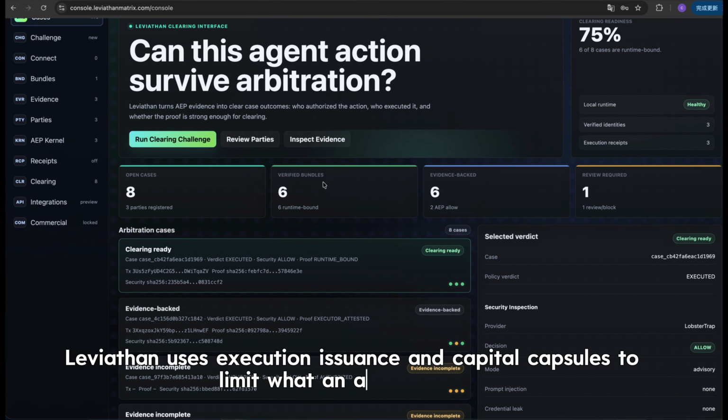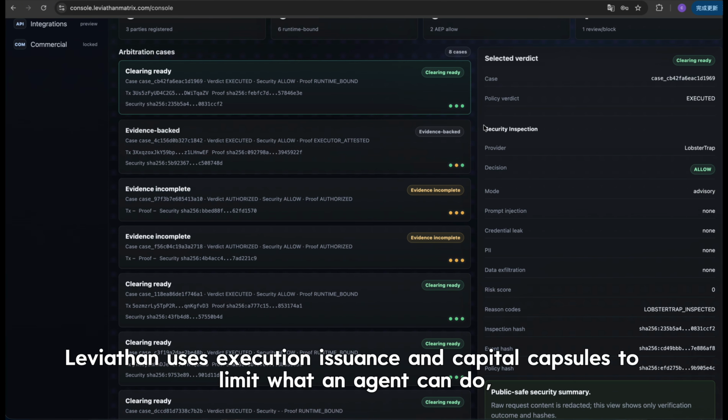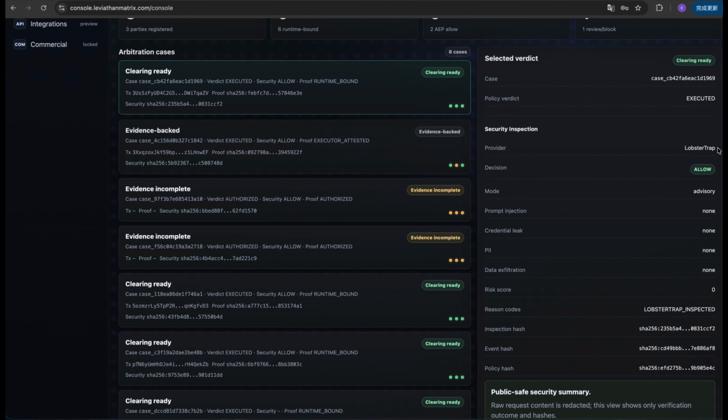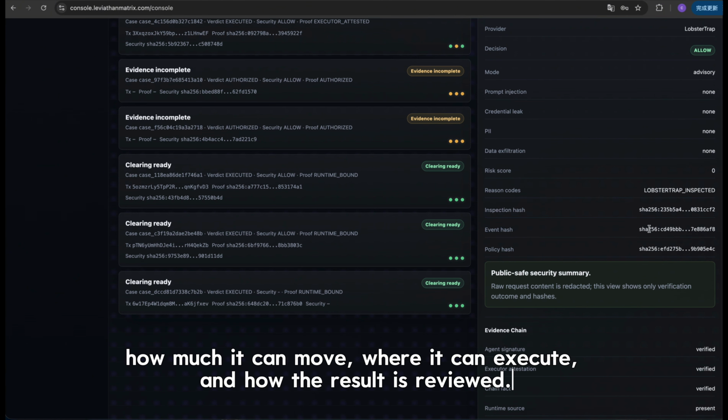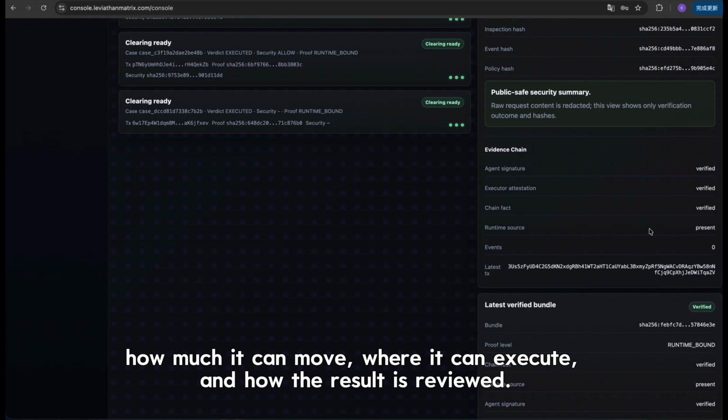Leviathan uses execution issuance and capital capsules to limit what an agent can do, how much it can move, where it can execute, and how the result is reviewed.